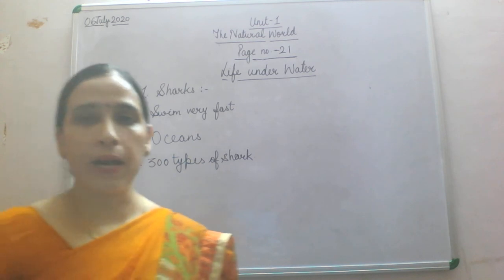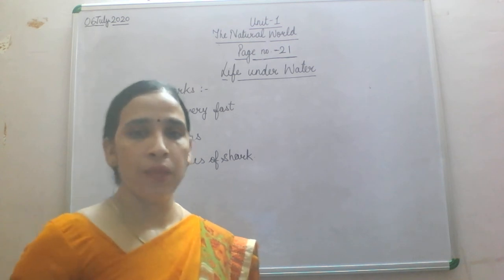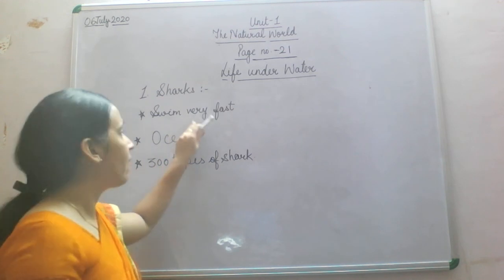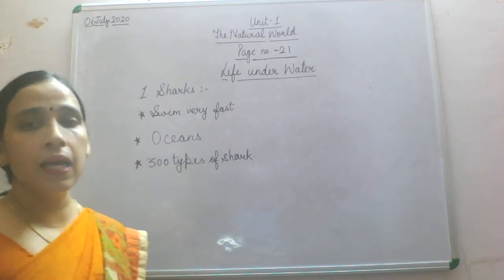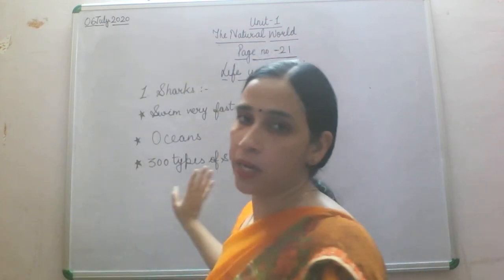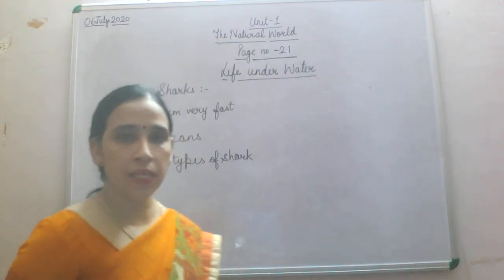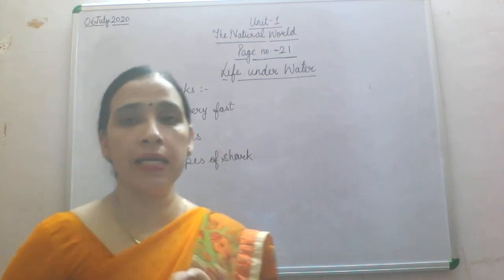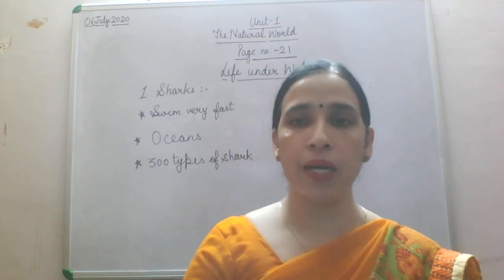Fine. I hope this shark is clear to everyone. So we'll take once again what the features of shark are. The shark swims very fast. Number 2, they live in oceans, and there are approximately 300 types of shark. So what we have seen here: sharks swim very fast, they live in oceans, and nearly 300 types of sharks you will find. So 3 things you will underline in your book.